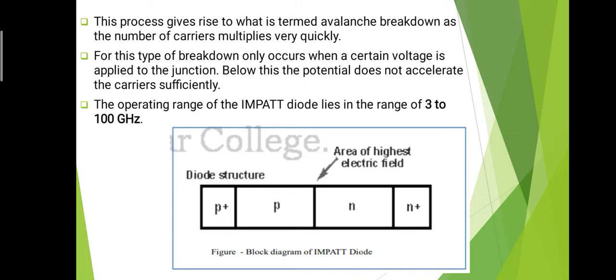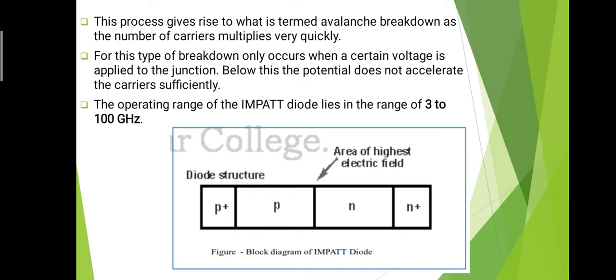That means there is a diode structure and an area of highest electric field at the p-n junction. As already mentioned, the p plus and n plus regions are at the extreme ends of the diode, and these two regions are heavily doped, and in between them the p and n regions are sandwiched, and these regions are moderately doped with impurity. And at the p-n junction there is an area of the highest electric field, because there is a potential gradient, and due to the potential gradient we get the highest electric field.